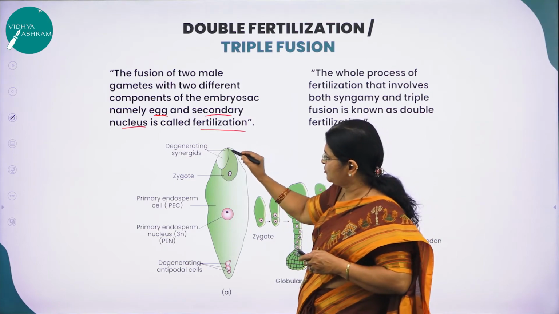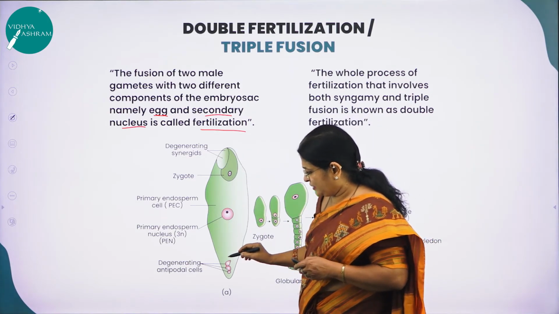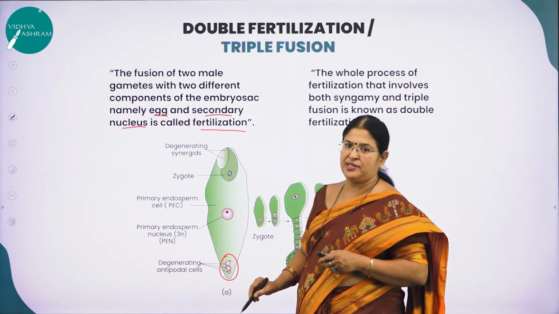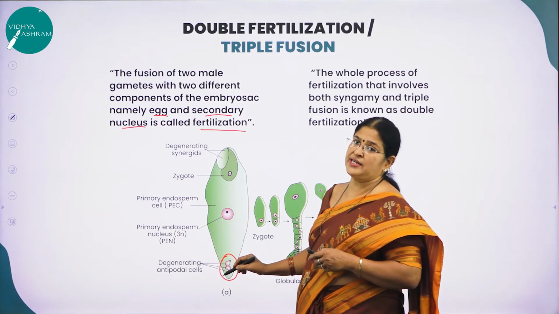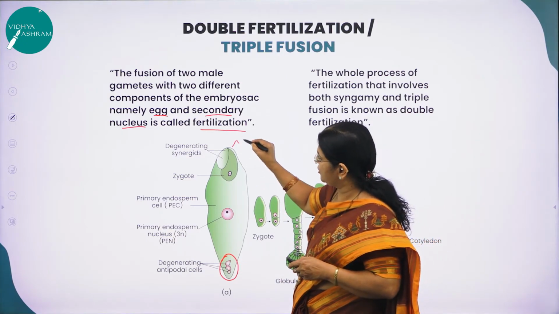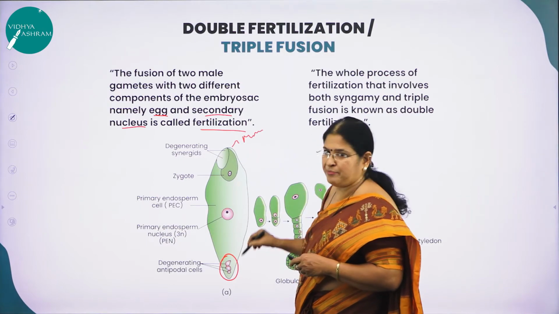Here you can see in this beautiful picture, as I said, the degenerating antipodal cells. Where do you find this? Near the chalazal region. Here this is the micropylar region. This is the embryo sac.